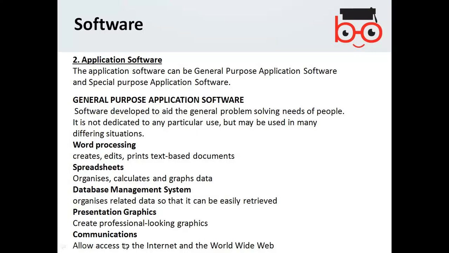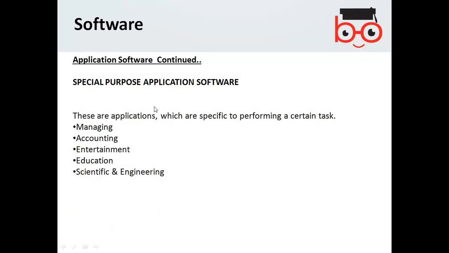The communications, like the internet, World Wide Web, web browsers. So they are the general purpose software. When you talk about special purpose software, it means you are dealing with any specific task, for example, managing software, accounting, entertainment, education, scientific and engineering purpose software.